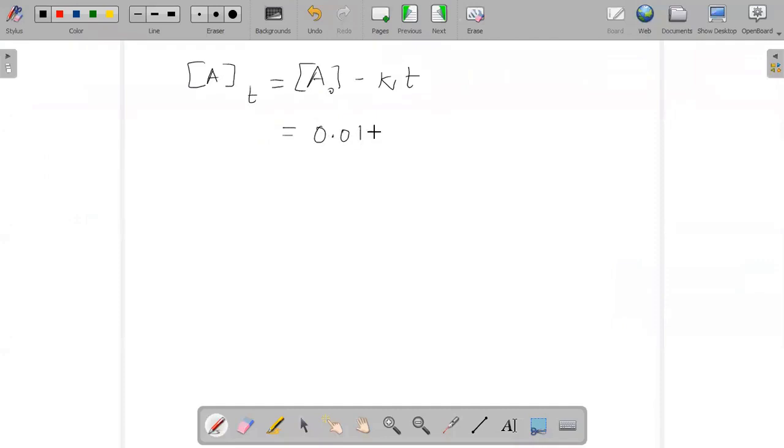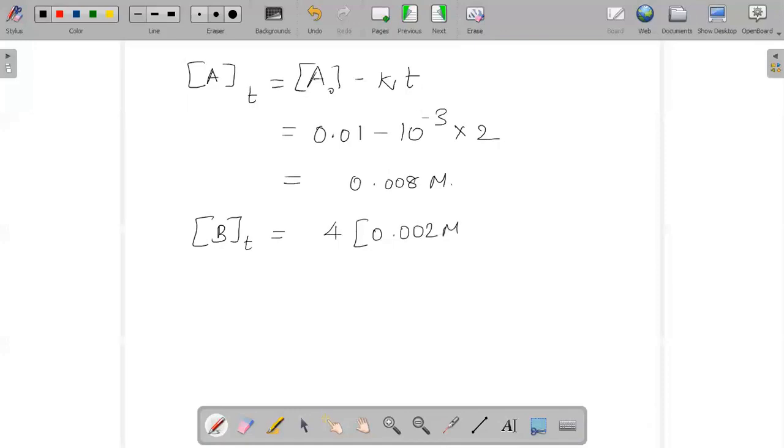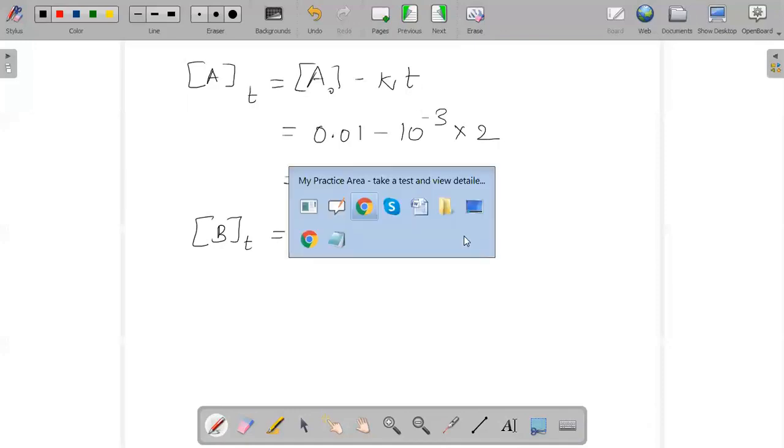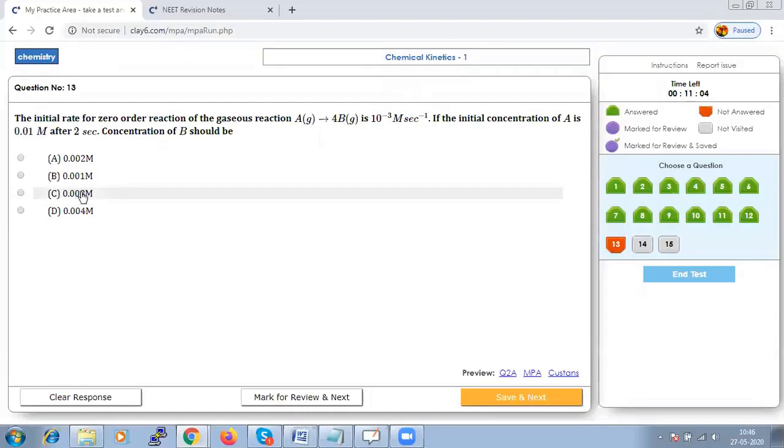We need to just substitute it, and this is 2 seconds. So when you solve this, you'll get it as 0.008. And we have to calculate for B at time t. So it is 4 into 0.002. So which option does it satisfy? 0.008. So let us save that and go to next.